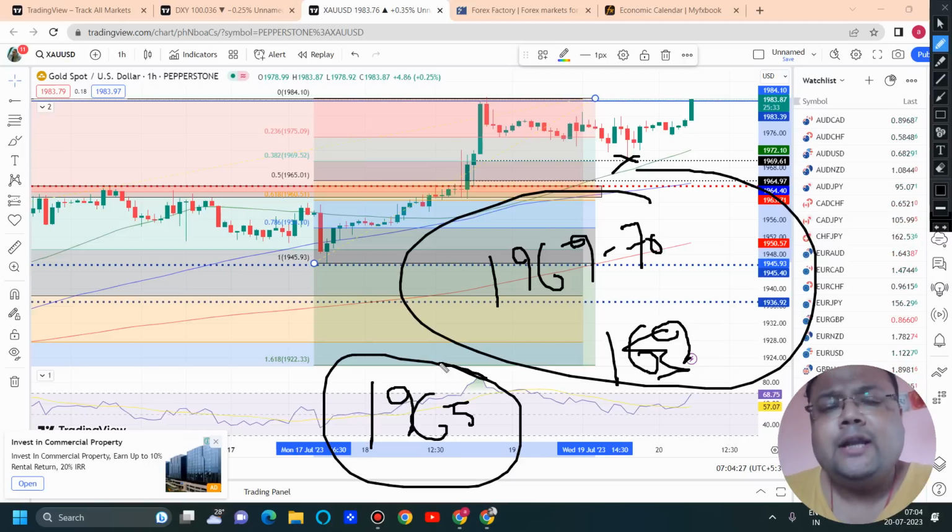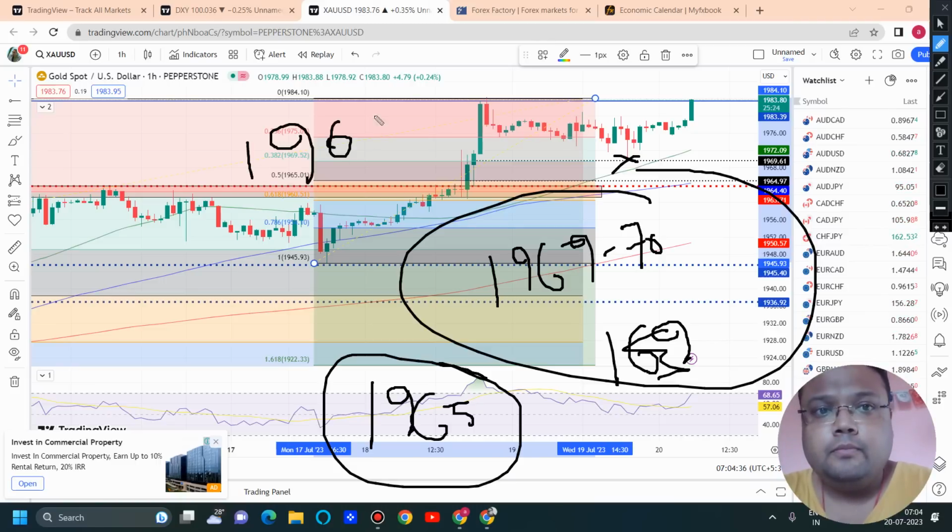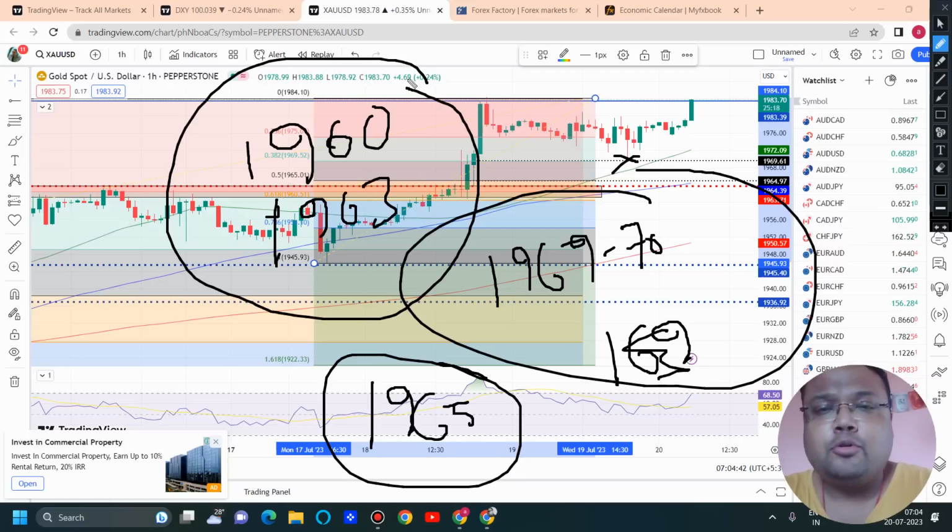And as I have clearly shown you yesterday, the strongest presence of buyers on the chart of gold is around 1960 to 1963. This is the strongest support. Already we have good buyers present around 1960 to 63.